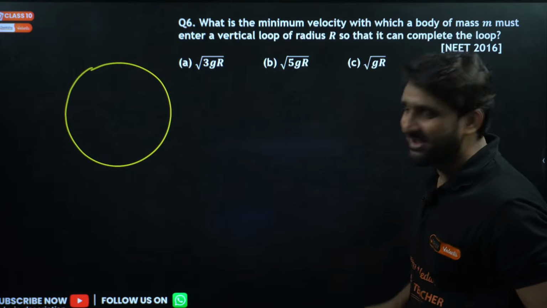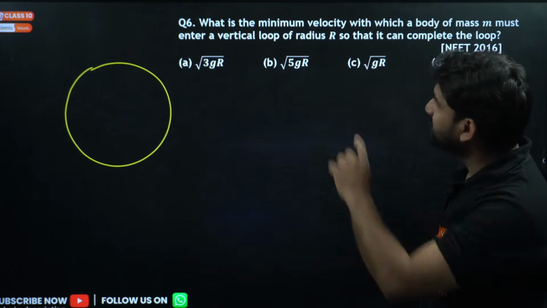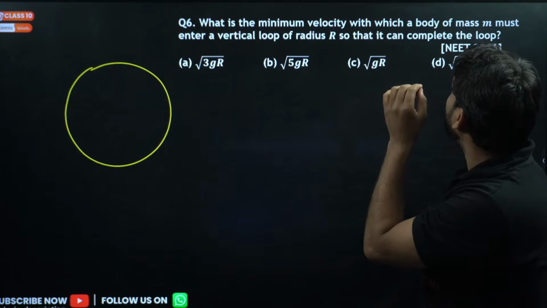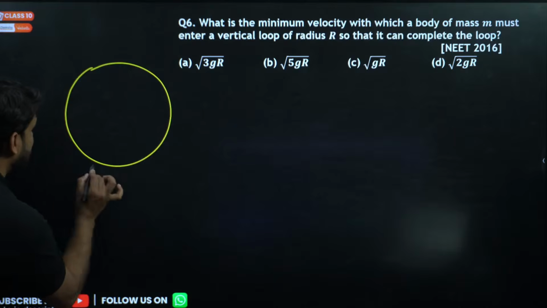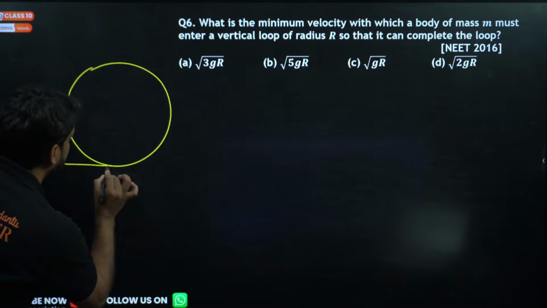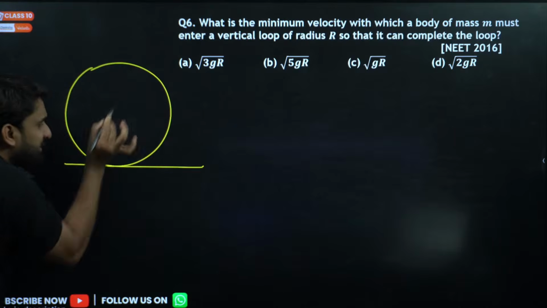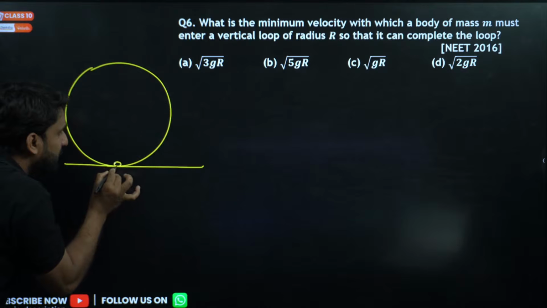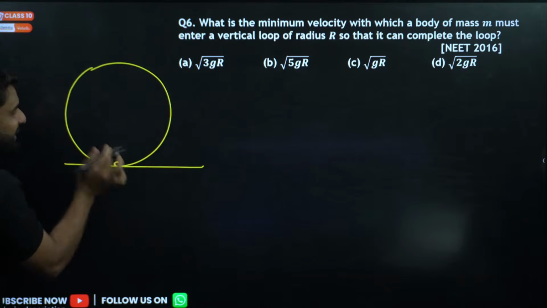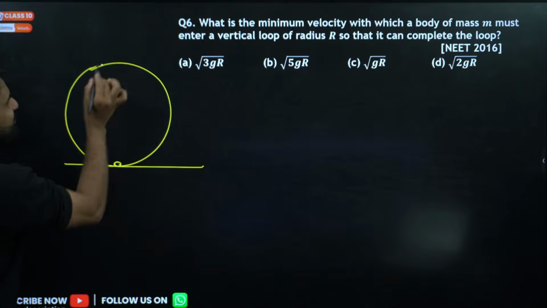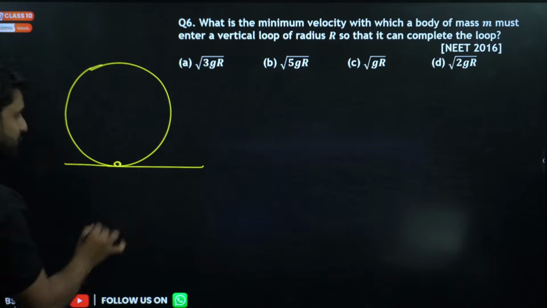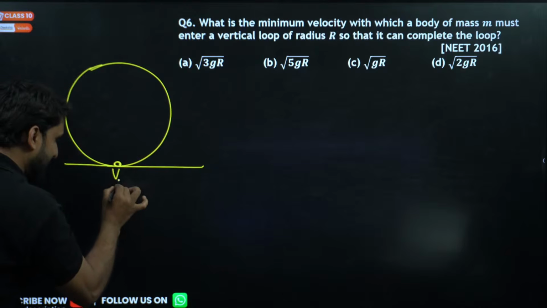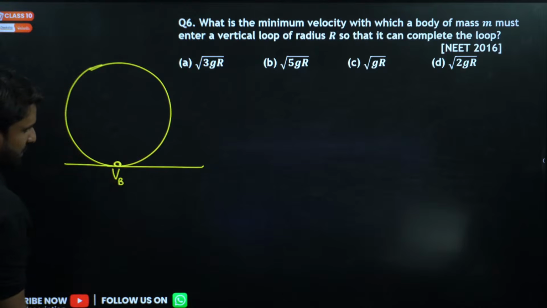So look at the question. This is a vertical circle and a body is entering this vertical circle. This is the ground. Let's imagine the body is supposed to enter at this point. Here it cannot enter, that would be a lot of risk, so the body will enter from here. This is the bottom point, so we have to find the velocity at the bottom.